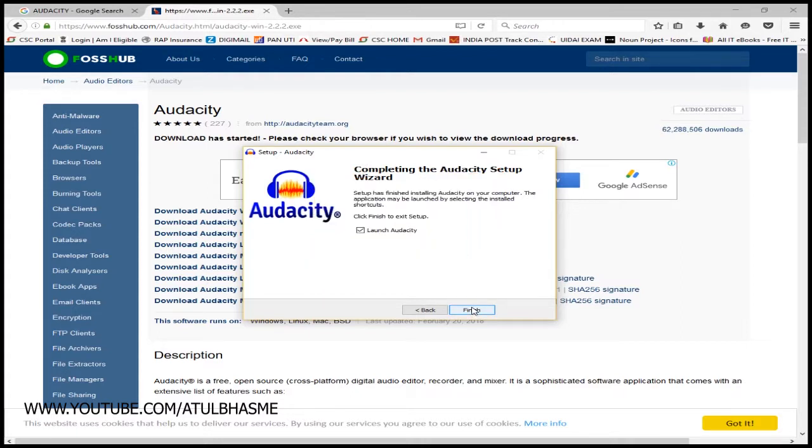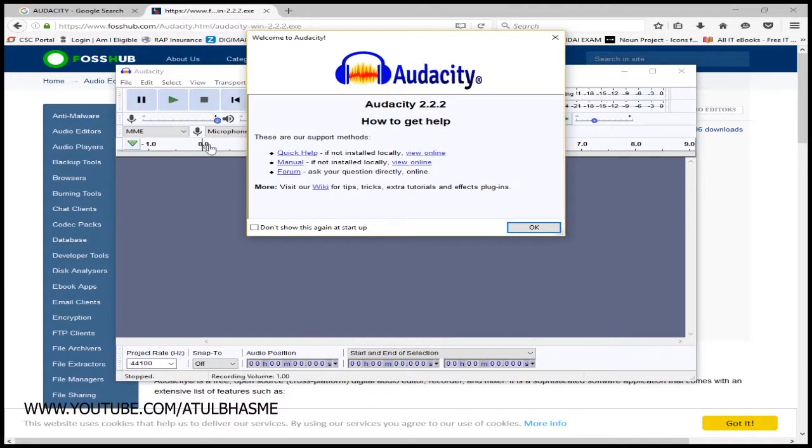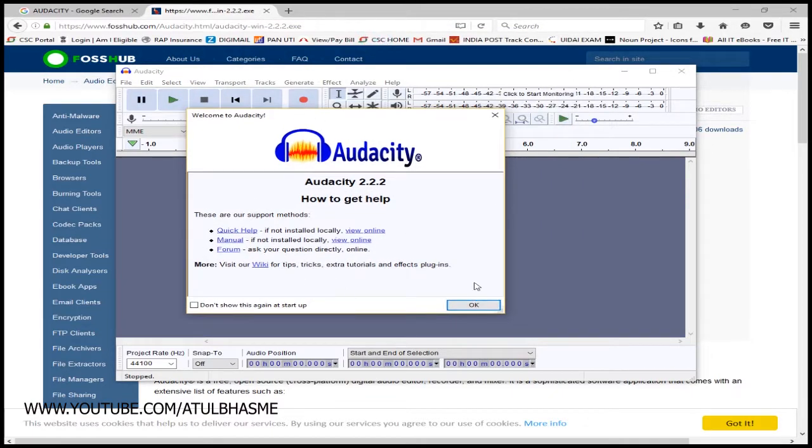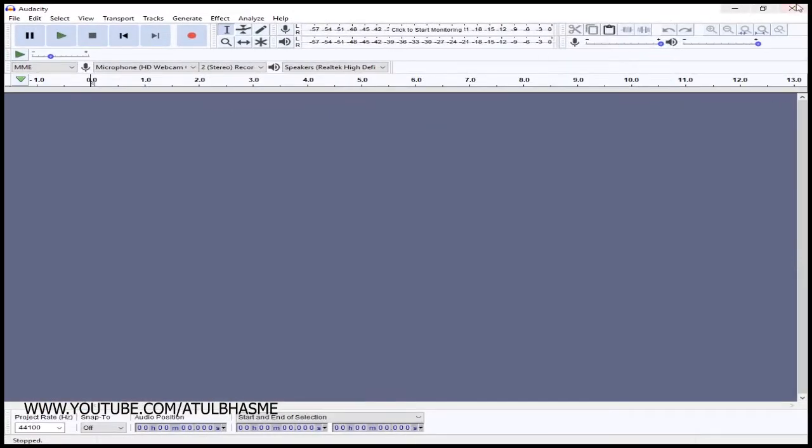Thanks for watching. Now we are going to launch Audacity. The first time it will launch like this. Click on OK and minimize it by clicking here. And in the next video we will see how to reduce noise from your recorded clip or any other sound. So watch the next video.